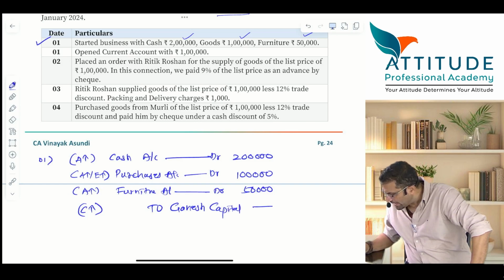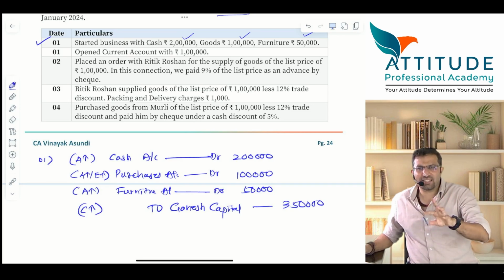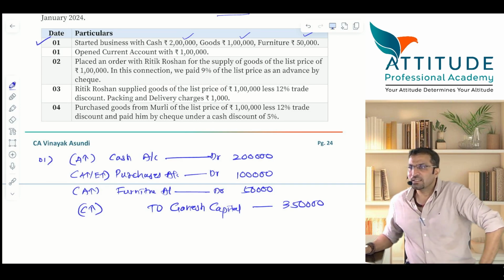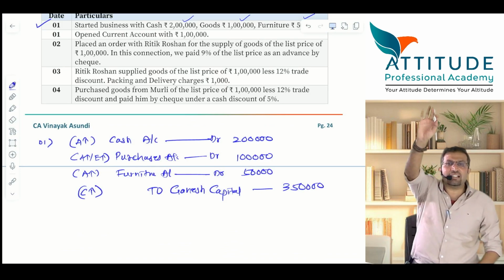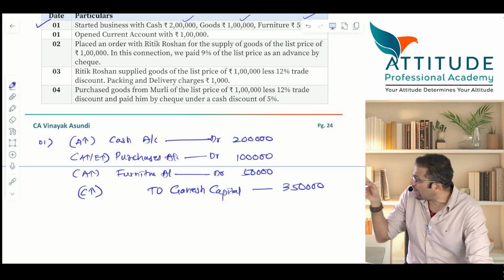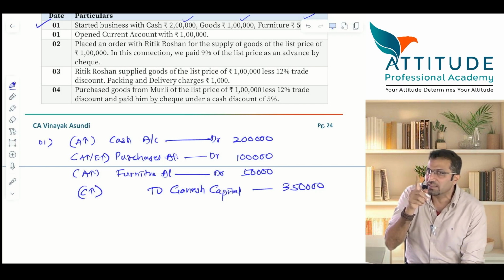Sir, if I put only capital, will it work? It will work, because there is only one person. If there are 2 partners, then you have to put the name. Ganesh capital, Ramesh capital, like that. Is that clear? First one, is that clear? What I am writing, I repeat, many of them are making a mistake by not writing whatever I have written in the brackets. That is very, very important for me.